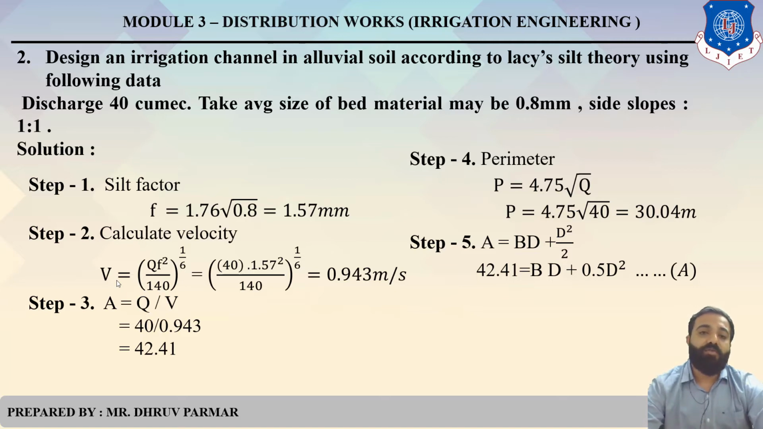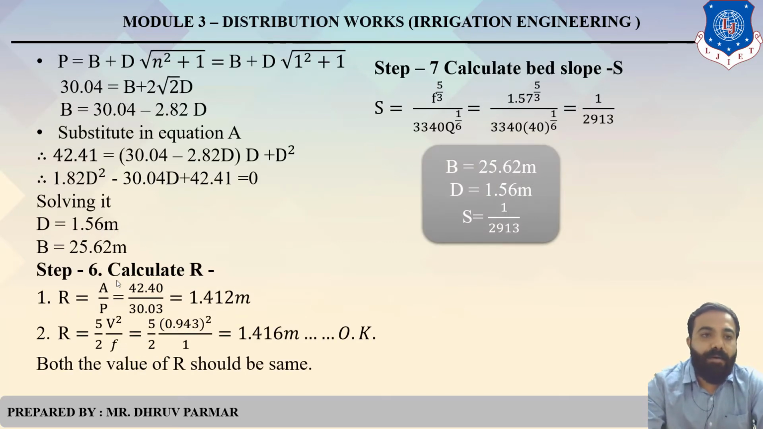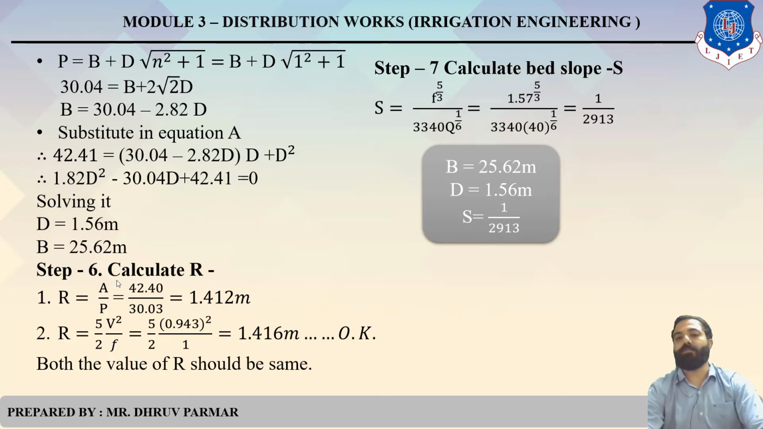So we have the formula of area, BD plus D square by 2. Here we get B and D accordingly. And step 6, calculate R. In this step, we calculate R from different formulas. One is A by P and the second one is 5 by 2 D square by. Clear? So if the values are nearly the same, the design will be okay. The next step, to find the bed slope. Done?